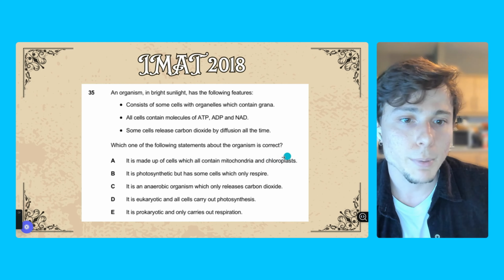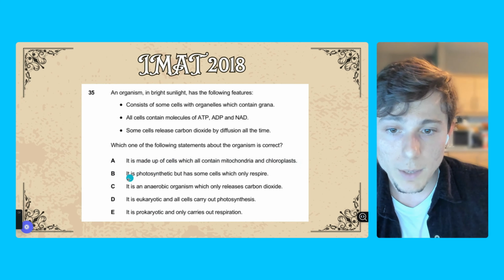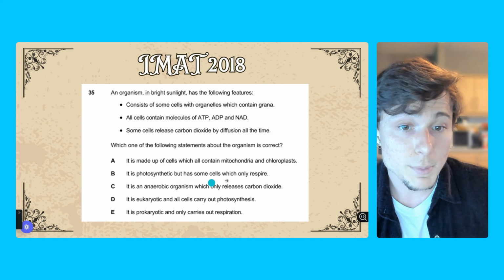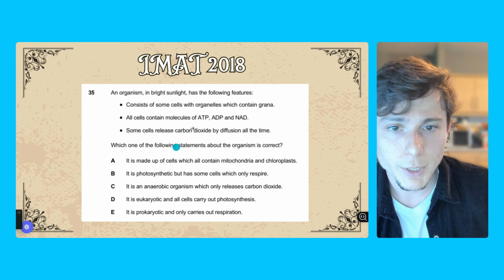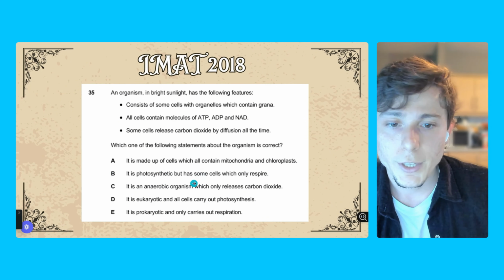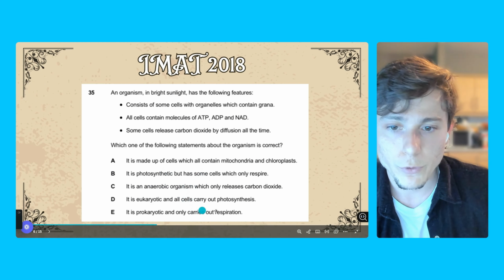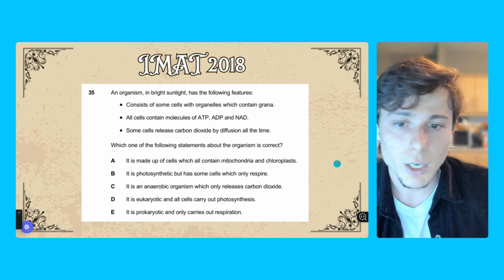There are cells in a plant that don't have chloroplasts. So this is wrong. You can cross out your option. B: it is photosynthetic, but has some cells which only respire. It makes sense. It is photosynthetic because it does have chlorophyll, but has some cells which only do respiration. So letter B is what we're looking for. The other options will just be shown for you. If you have any questions about these, just leave a comment below and we can talk about it.